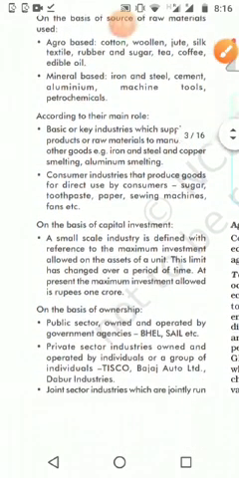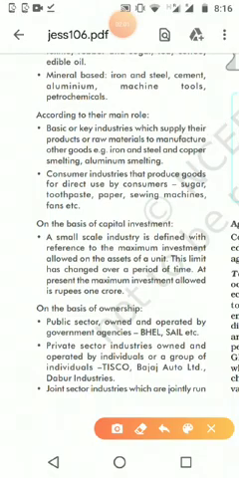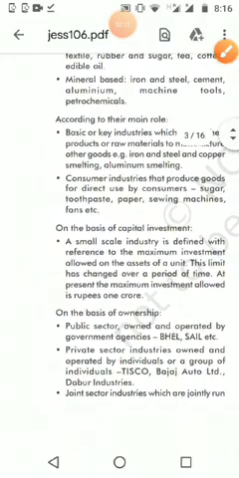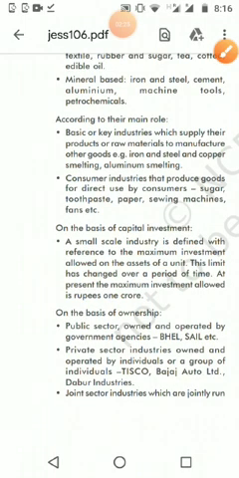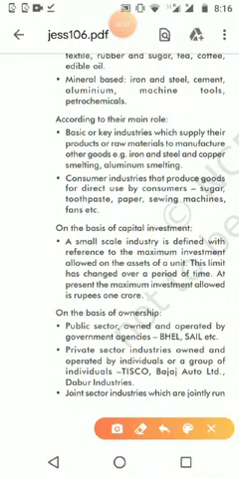Then according to the capital, it is the third group: how much investment we want to make, capital investment. That is small scale industries, and the second one is large scale industries. It is not there in the textbook, but someone may ask about it. If you understand small scale industry, then you can define large scale industries without an explanation in the textbook.